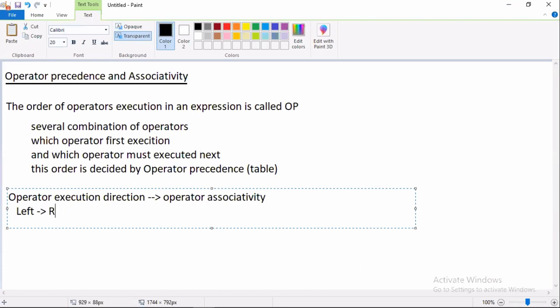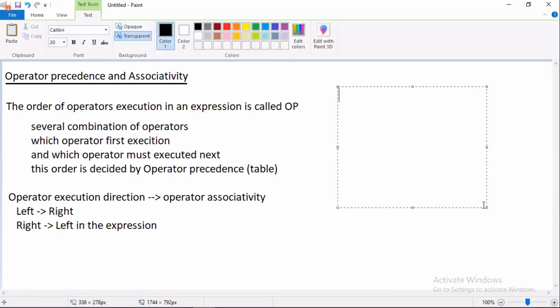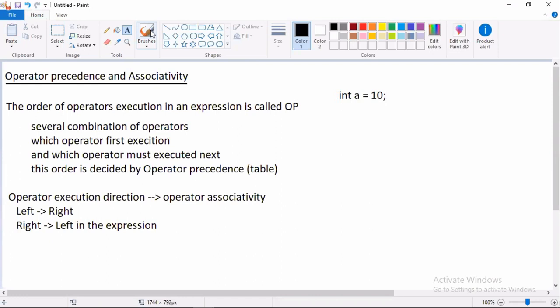Some of the operators are executed left to right in the expression. Some of the operators are executed right to left in the expression. For example, you know very well, I'm taking int a equal to 10. Now tell me, this assignment operator is executed in which direction? Left to right or right to left? This is an expression. This is the right side. This is the left side. Which direction is it executed? Right to left. So this is called associativity.